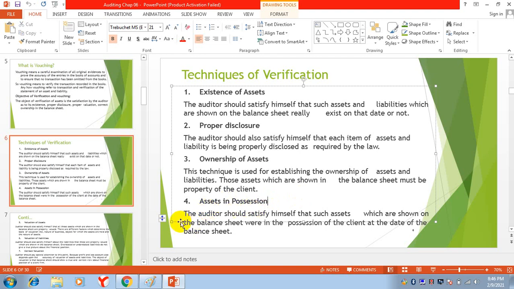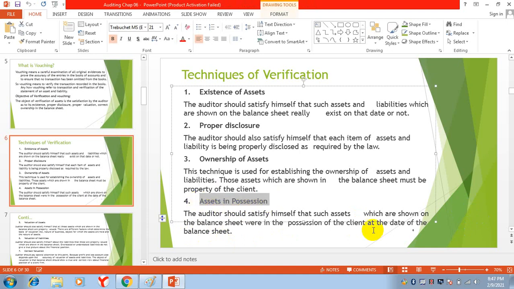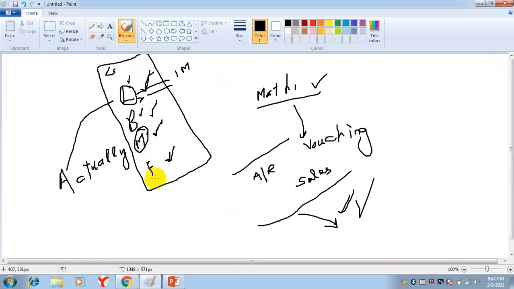Assets in possession. The auditor should satisfy himself that such assets which are shown on the balance sheet were in the possession of the client. The client is using these assets or not at the date of the balance sheet. On the date of the balance sheet, they will check whether the company is using these assets or not. The land, the building, the machinery, the furniture, the company is using these. The possession is with the company, or somebody else is using these assets and liabilities.